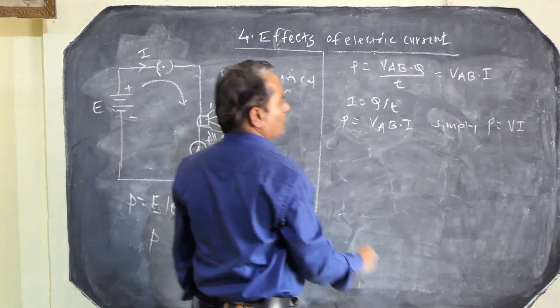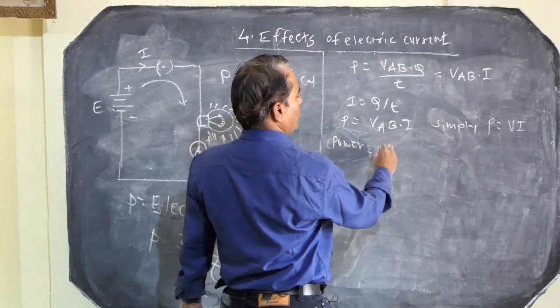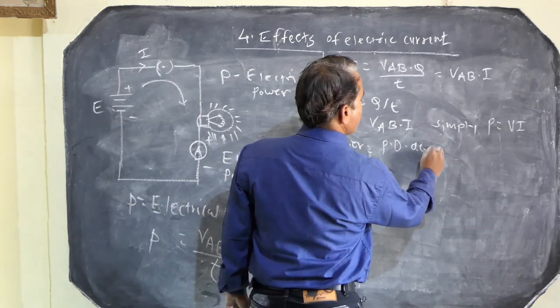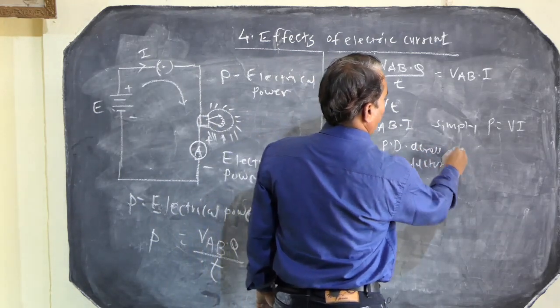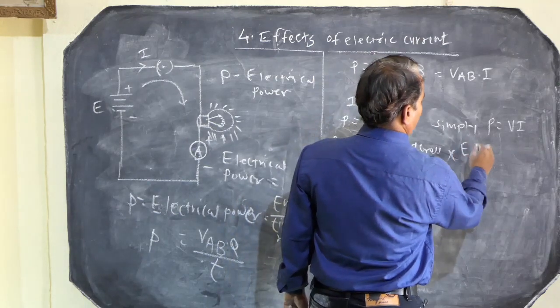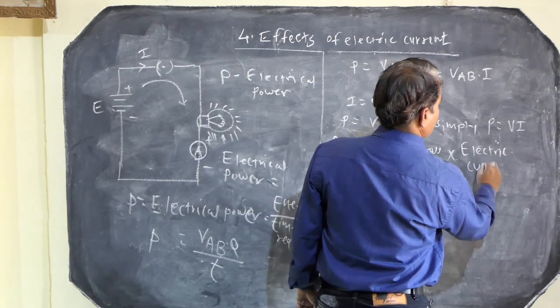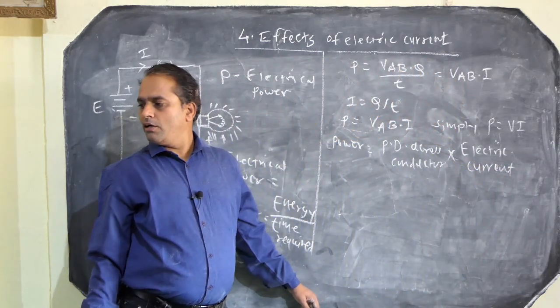So electrical power equals the potential difference across the conductor, into the electric current flowing through that conductor.